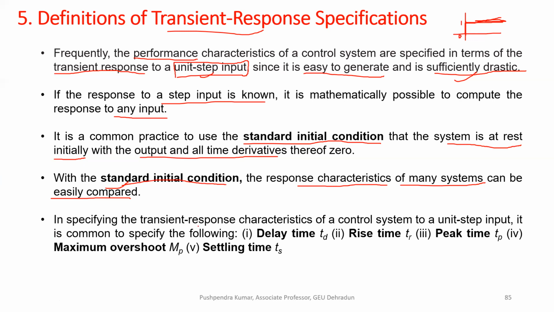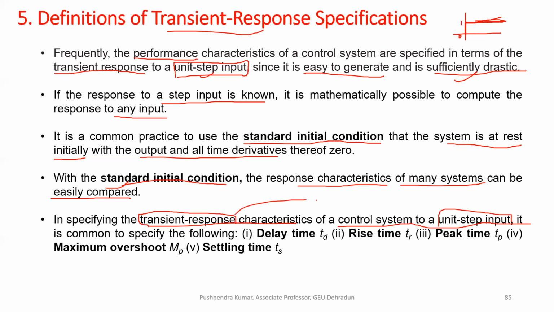In specifying the transient response characteristics of a control system to a unit step input, you have a control system, you apply a unit step input, and you want to see the characteristics of the transient response, how this transient will behave.